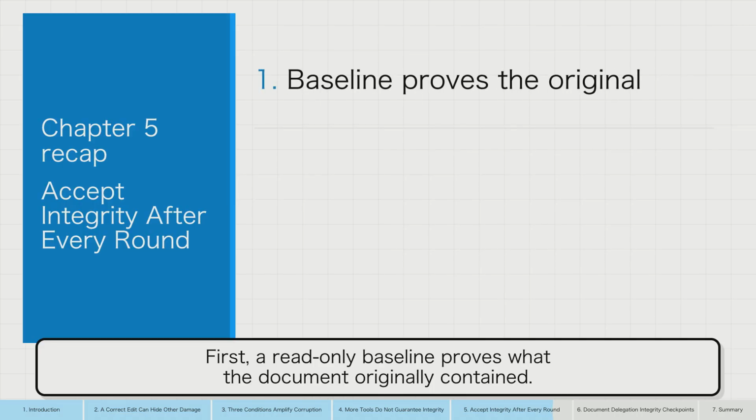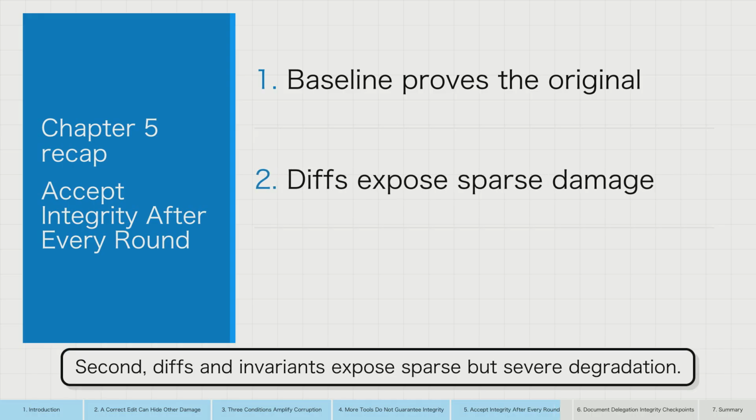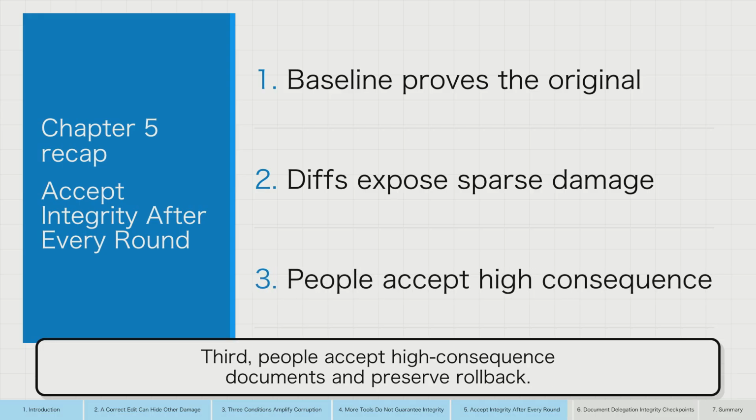Chapter Recap. First, a read-only baseline proves what the document originally contained. Second, diffs and invariants expose sparse but severe degradation. Third, people accept high-consequence documents and preserve rollback.